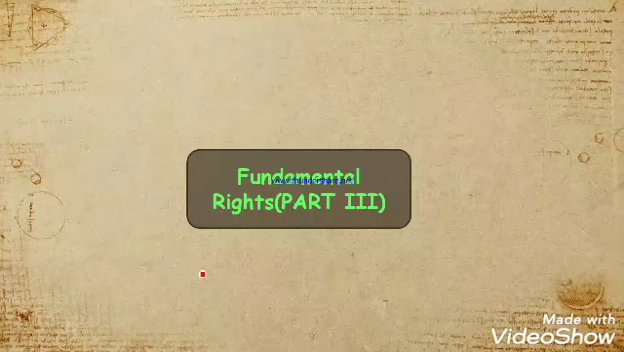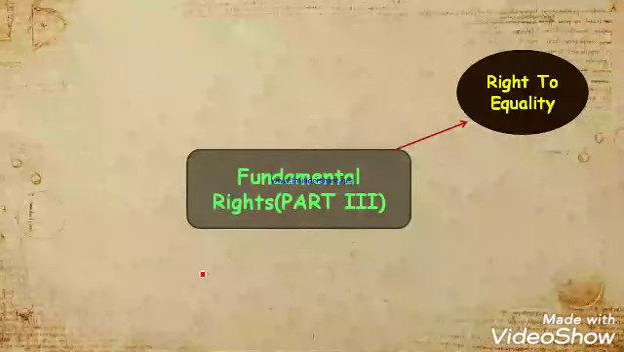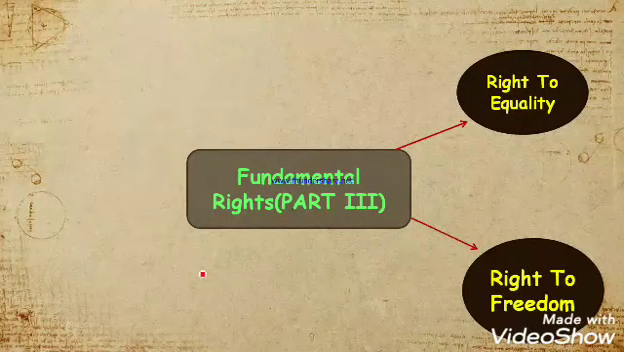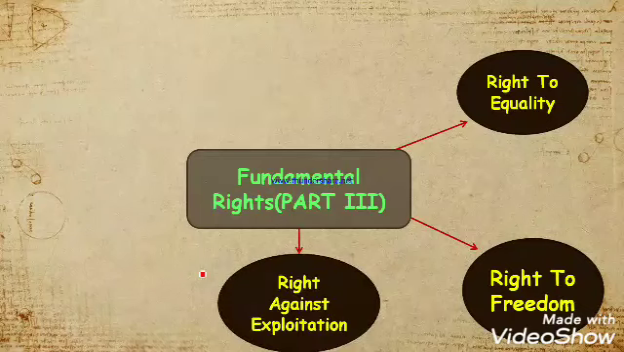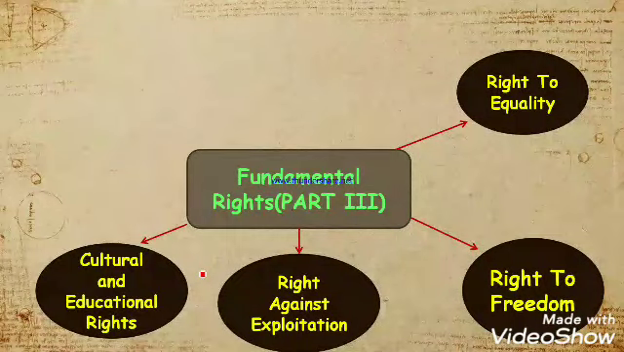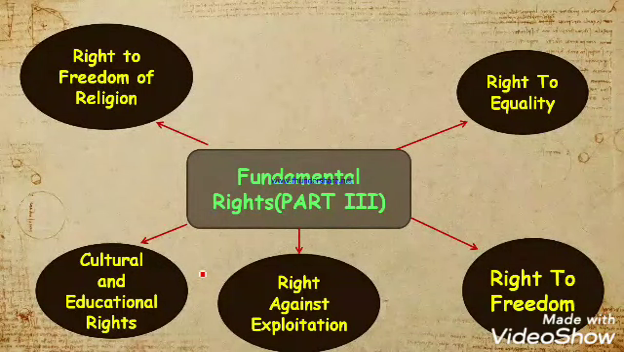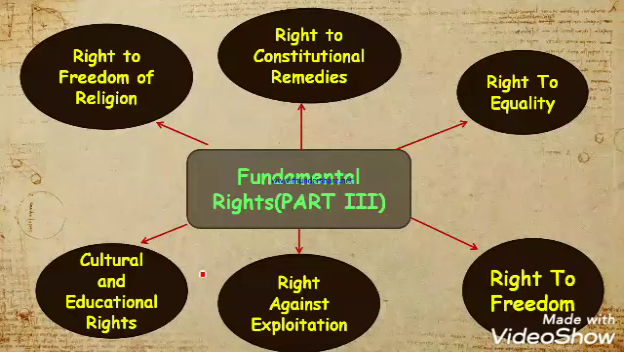Now let's discuss fundamental rights, which are written in part 3 of the Indian Constitution. The first one is right to equality. The second one is right to freedom. The third one is right against exploitation. The fourth one is cultural and educational rights. The fifth one is right to freedom of religion, and the sixth one is right to constitutional remedies.